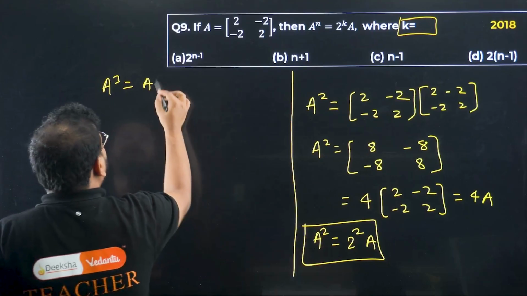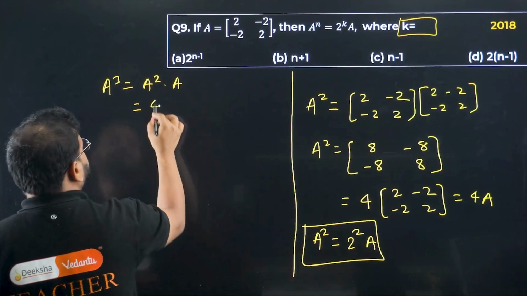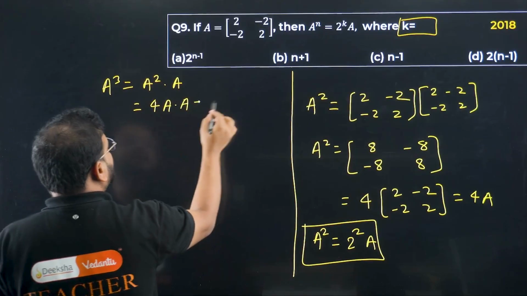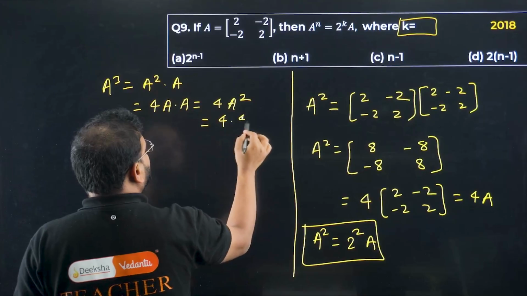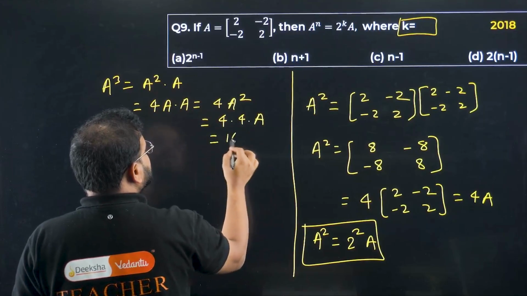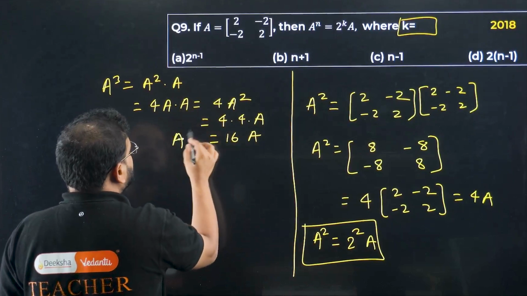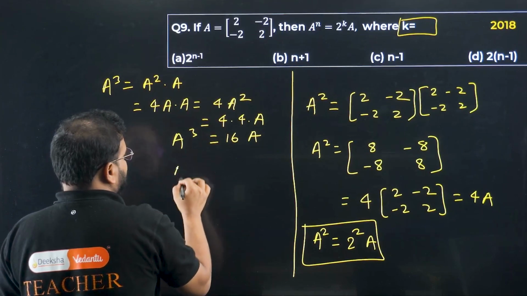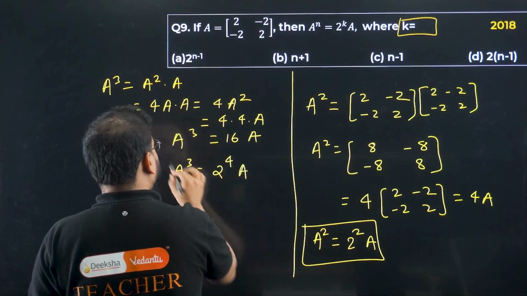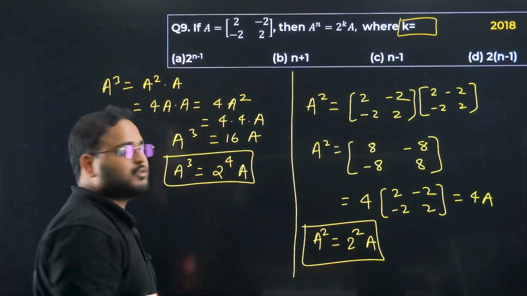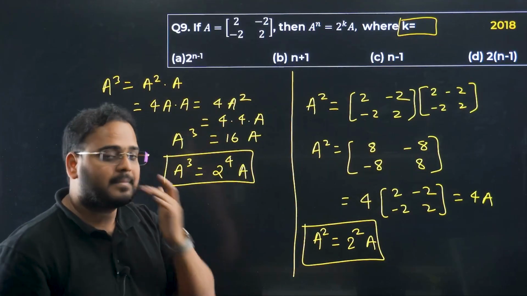Right here, A square into A. What is the A square value? Check here, 4A. 4A into A, how much is that? 4 into A square, how much is that? 4 into 4A, how much is that? 16A. So I'm getting the value of A cube as 16A. Write it in terms of powers of 2, so 2 power 4 A. So A square is coming as 2 power 2 and A cube is coming as 2 power 4.